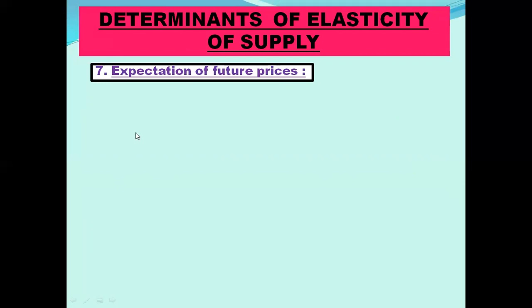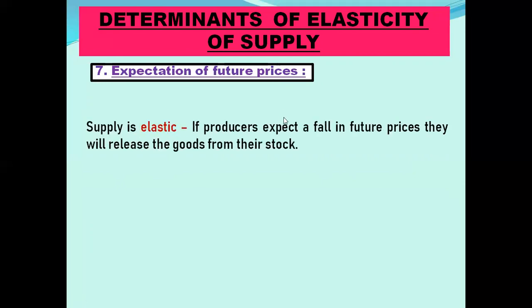Expectation of future prices. Supply is elastic in this situation: if producers expect a fall in future prices, they will release the goods from their stock. Suppose the price is increasing now, but they expect that the future prices will fall down. What will happen? Supply will increase to a great extent in the present. So they will release the goods from their stock. Supply is elastic in this situation.